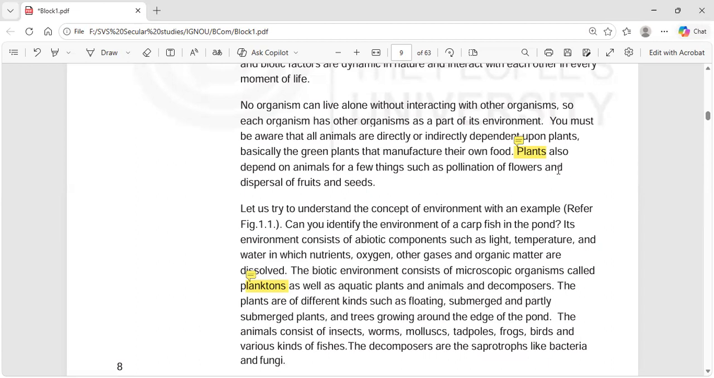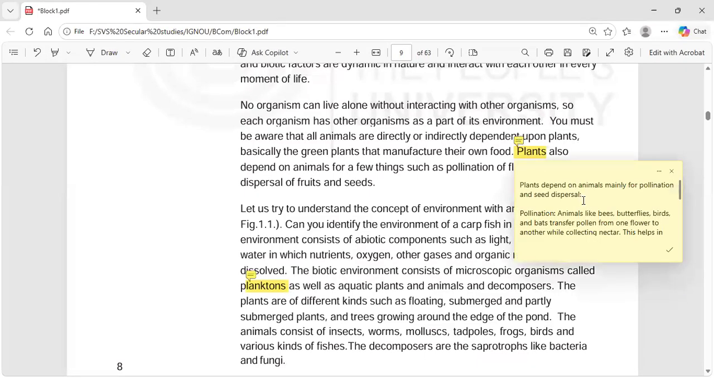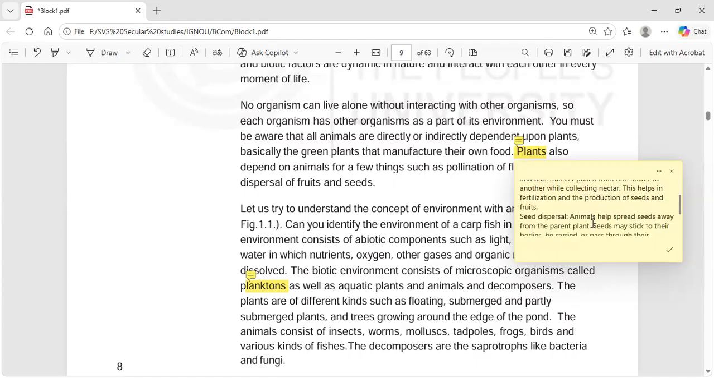Plants depend on animals for a few things such as pollination of flowers and dispersal of fruits and seeds. What is pollination? Animals like bees, butterflies, birds, and bats transfer pollen from one flower to another while collecting nectar. This helps in fertilization and production of seeds and fruits.